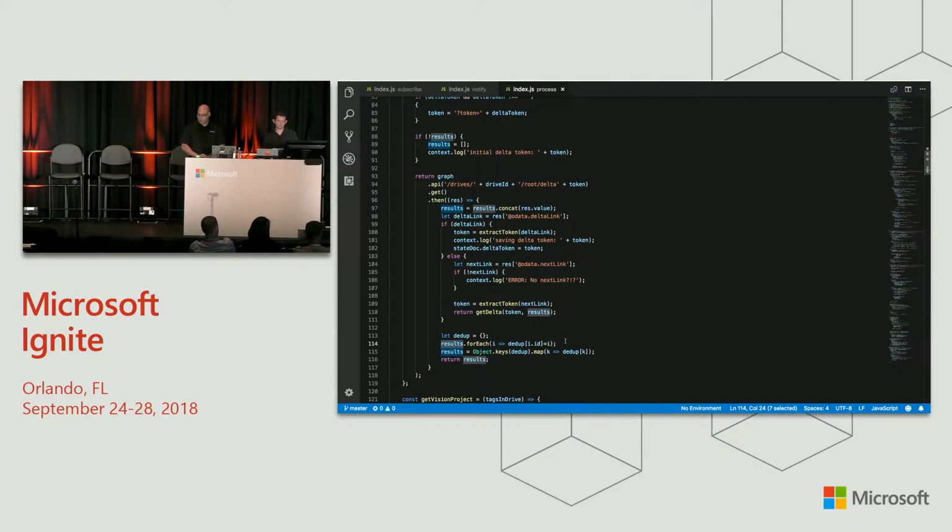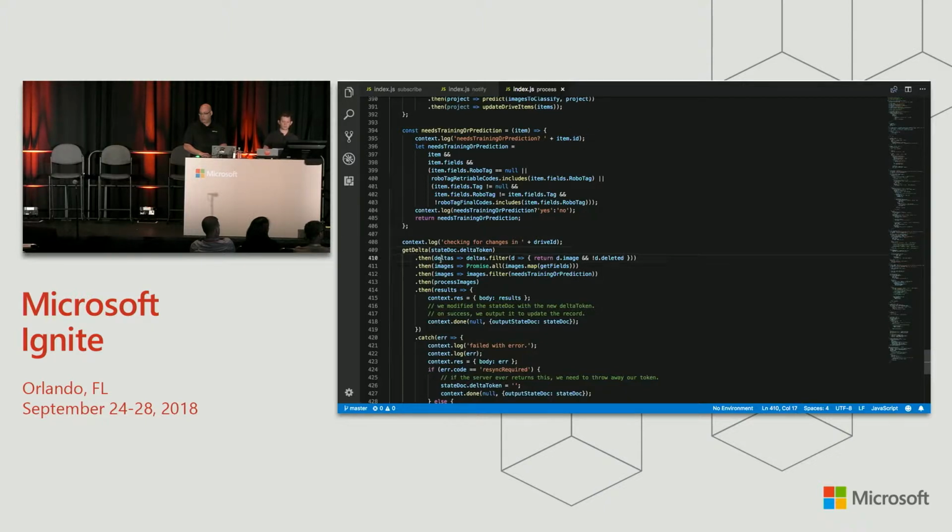I deduplicate them. Now, there are some edge cases where you get a big stream of deltas from many, many pages of the Delta API, and you could have duplicate results in there. A common reason is that while you're enumerating an enormous library, other people might be uploading or changing files at the same time. They'll show up twice. In many cases, it's not a big deal and you don't need to worry about it, but since we're doing some pretty heavyweight computing here, I don't want to do anything more than once per file, so I just quickly run through and pick the first instance of every item I see. And now we have our deltas.